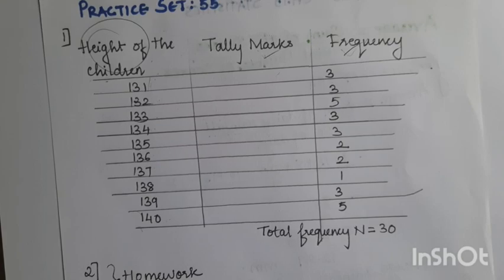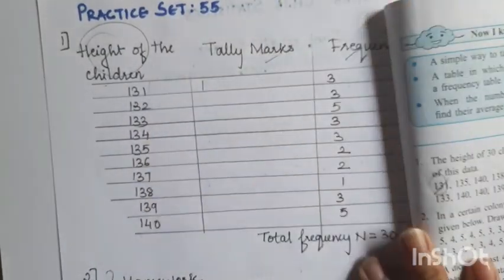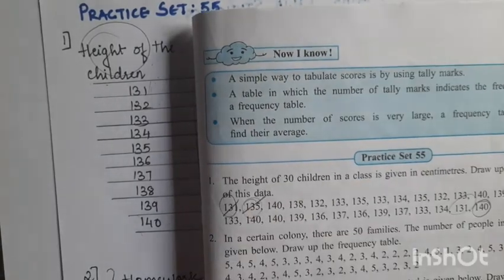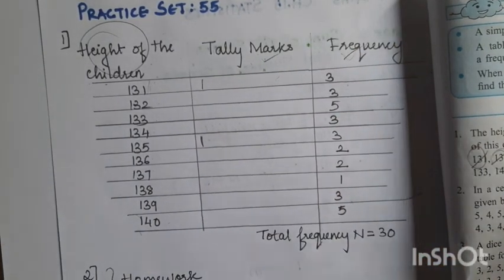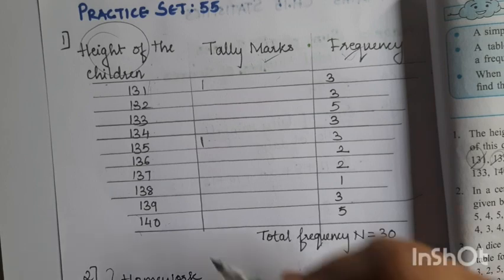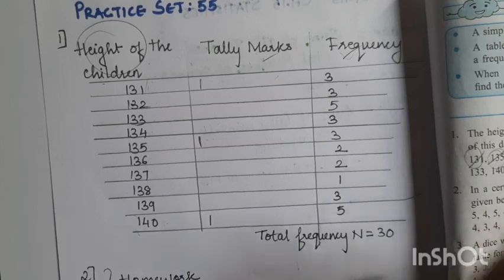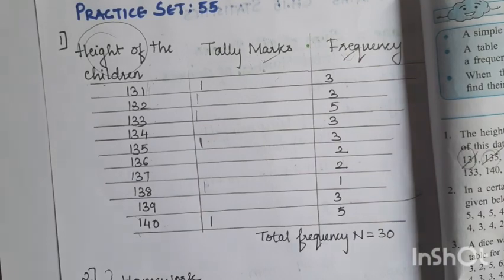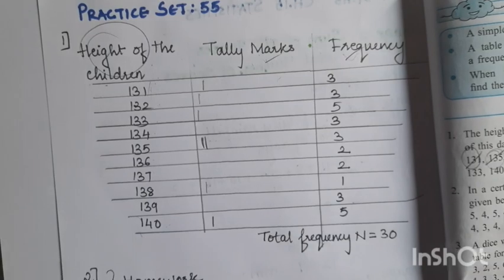Now tally marks. How do you do tally marks? Which is the first number? 131. So I cancel this 131 and I do a tally mark for 131. Next, which is the next number? 135. So I cancel that 135 and do a tally mark for 135. Next is 140, so I cancel that 140 and do a tally mark over here. Then 138. Then 132, 133. Then 135 again, second.